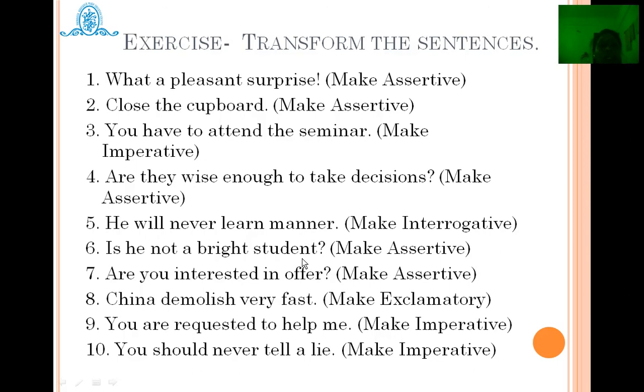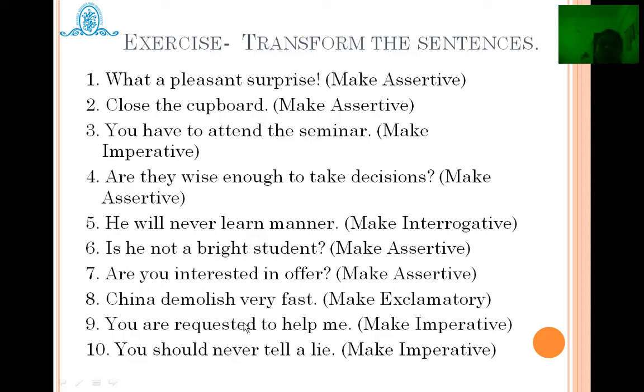"Is he not a bright student?" Make assertive. The given statement is negative, so it will become positive. "He is a bright student." Next, "Are you interested in the offer?" Make assertive. "You are not interested in the offer."